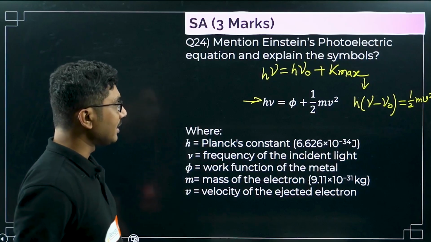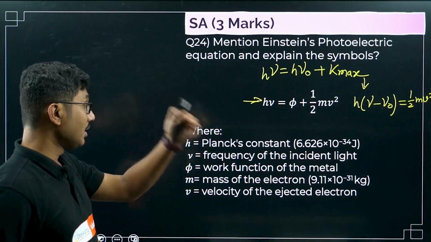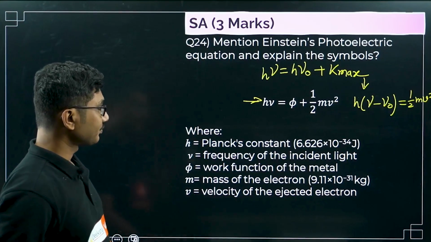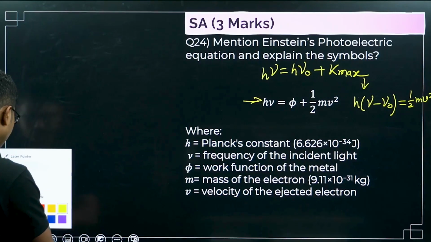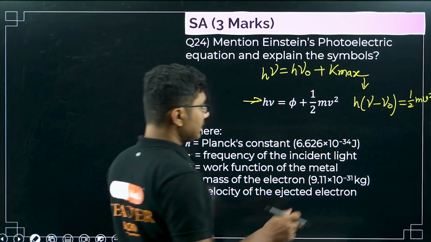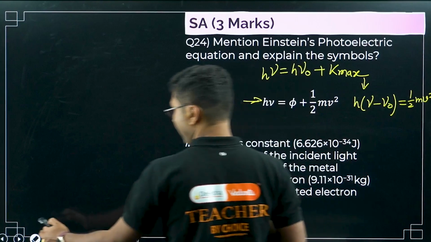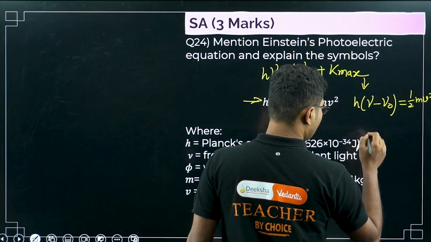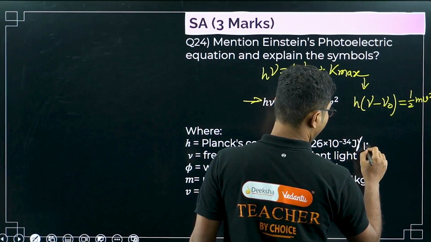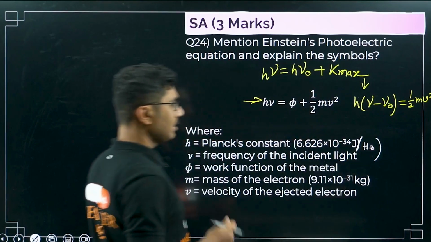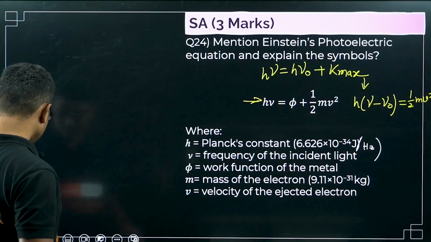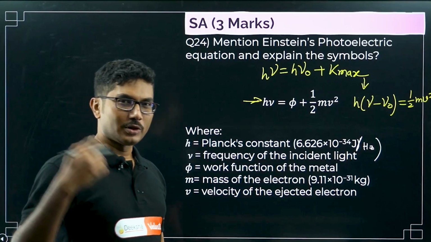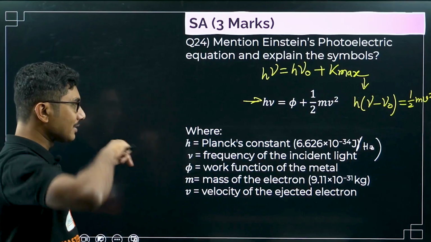The unit is not exactly joule, it is joule per hertz, or joule second. Basically hertz means 1 by second, so joule per hertz means joule second. So that is the Planck's constant.